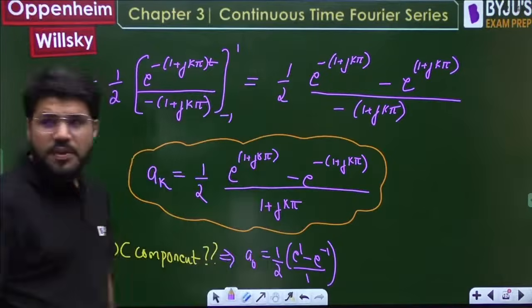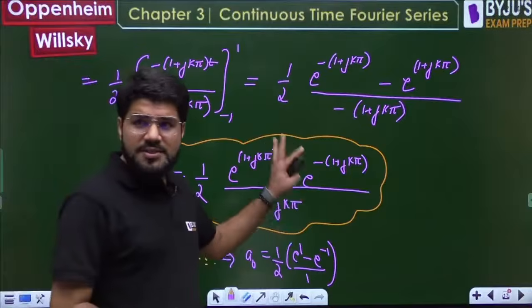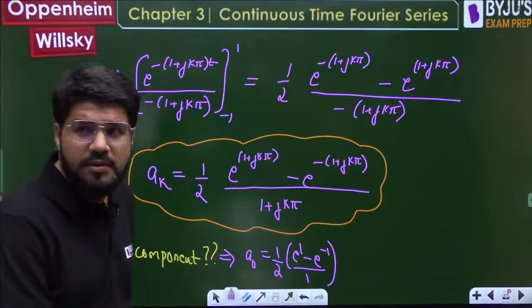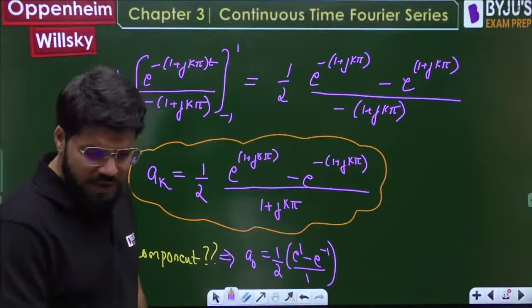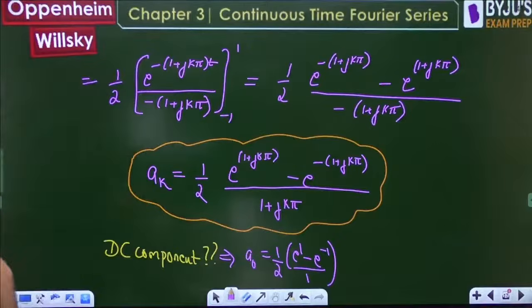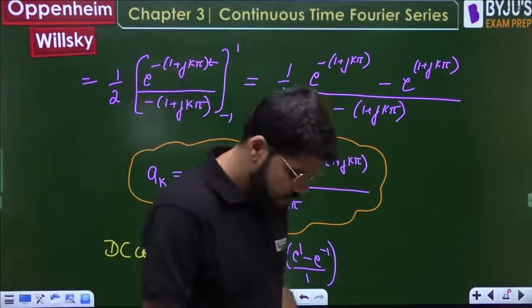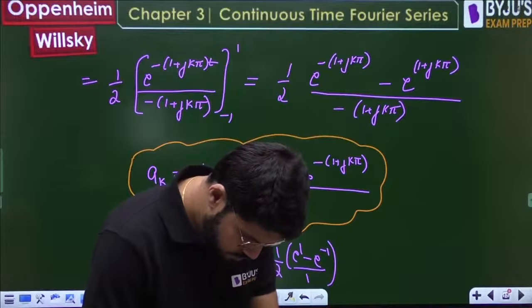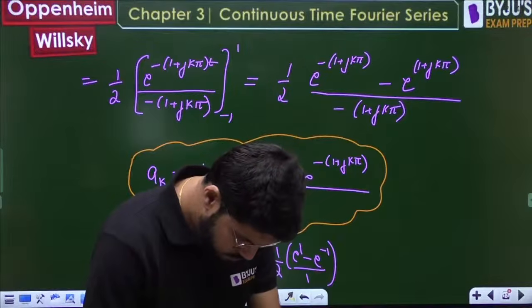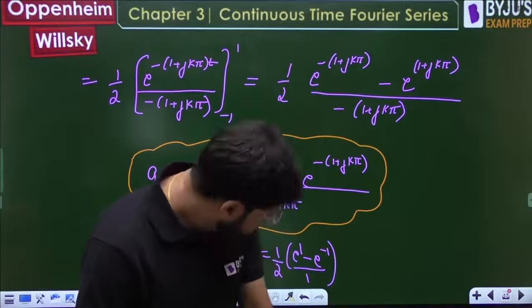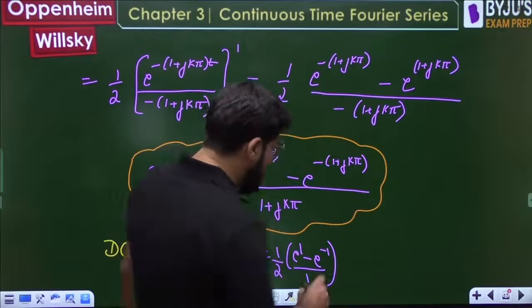That is the answer. Calculation से check करते चलना. Correct रिद्धिमान. So this is the DC component and we can calculate its value, which is 1.175.